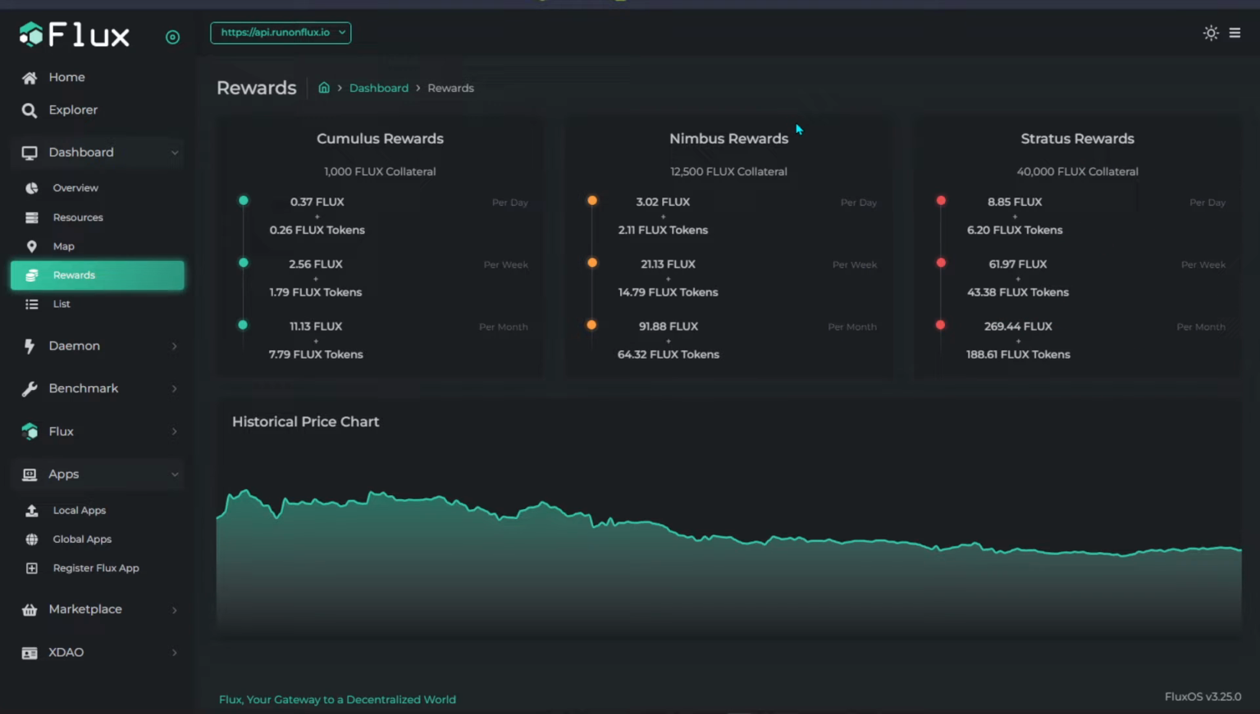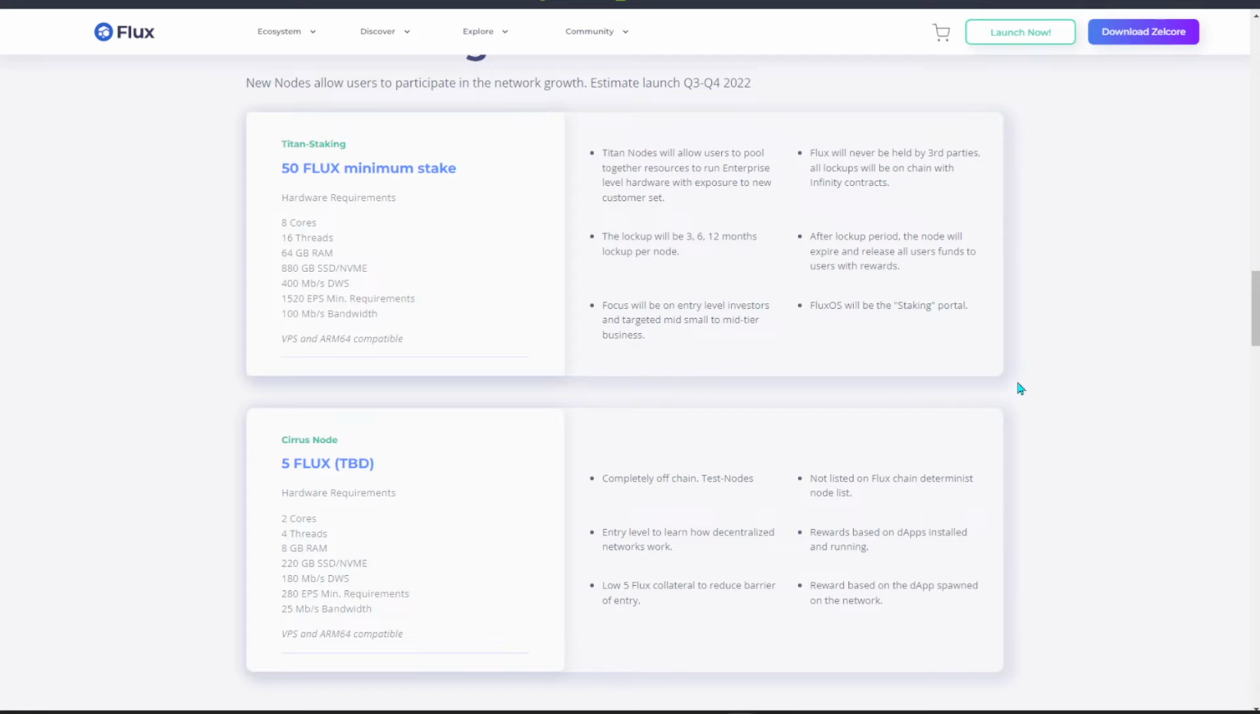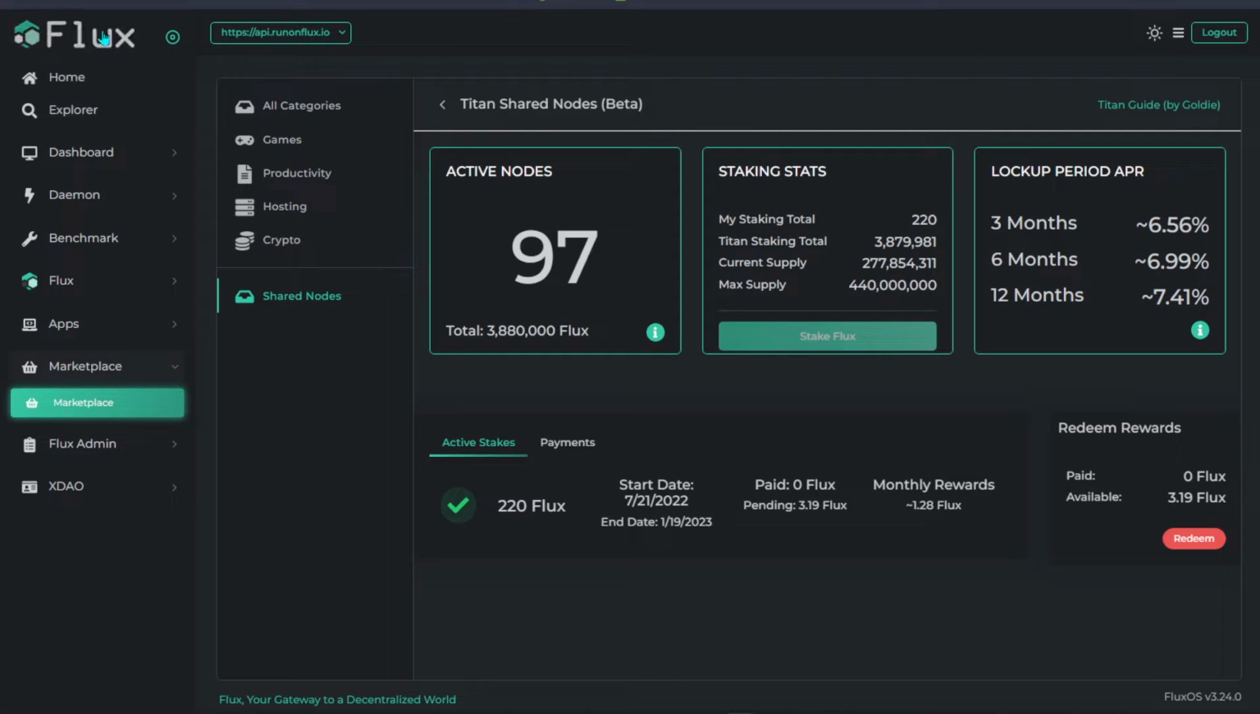So I'm just going to show you the staking of this Titan shared node. Let's say you can't afford 1,000 Flux, or you do not want to buy hardware or a VPS, or let's just put it this way, you do not have the capability or the knowledge to run a node. There's another option for you. It is as low as 50 Flux, and with this 50 Flux itself, you can basically do shared staking over here on the RunOnFlux website.